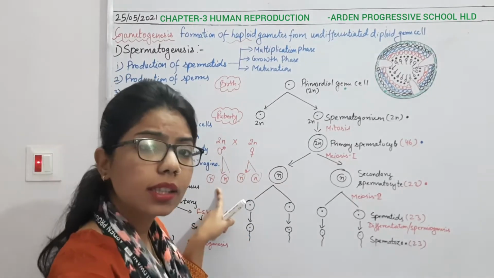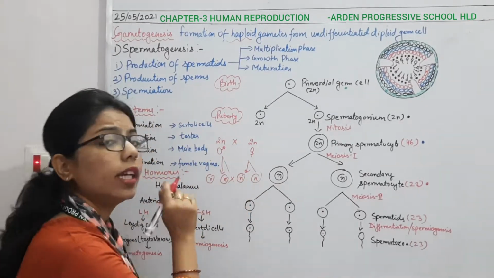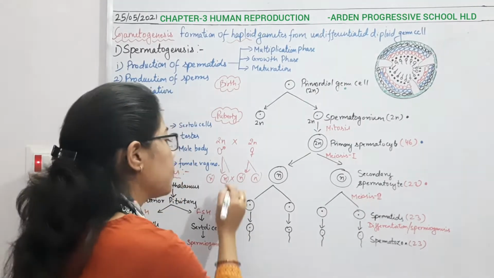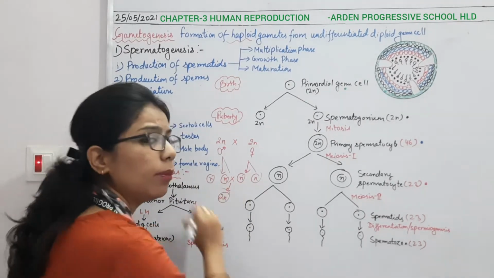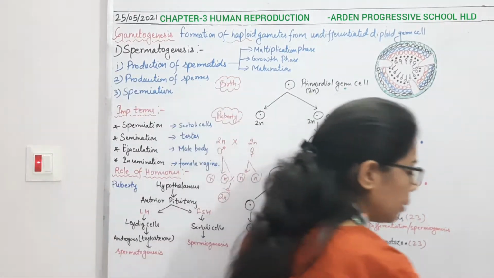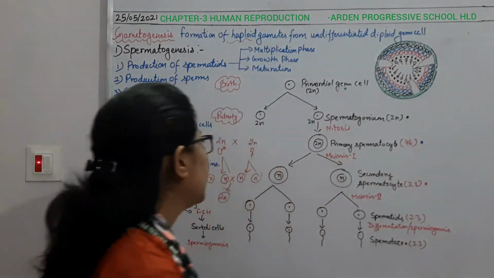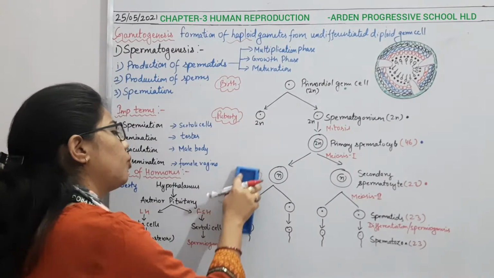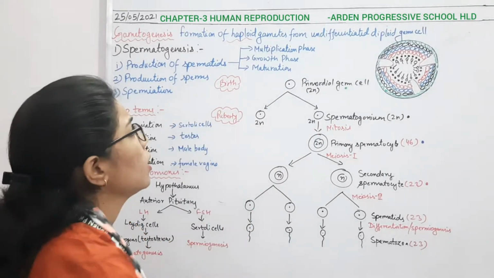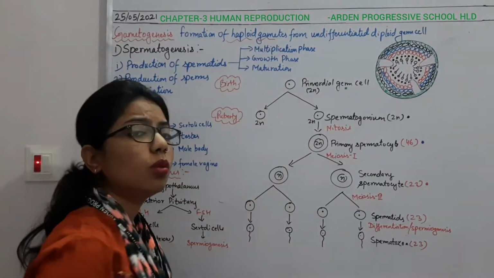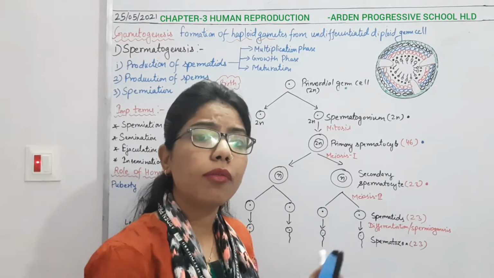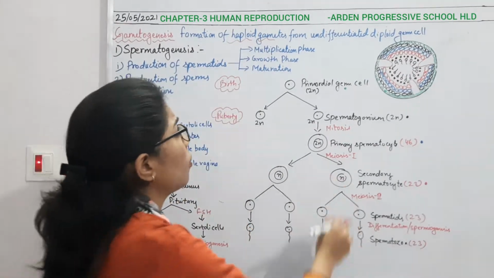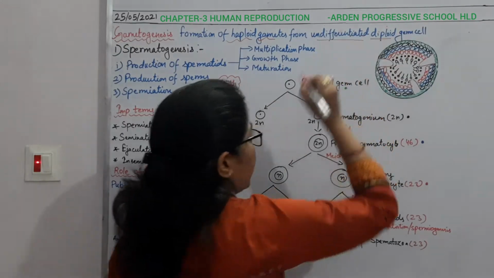Now it will be very easy. When haploid and haploid fuse with each other, what will they form? Diploid. And what is our aim? To maintain the diploid nature. So here we are going to form the haploid gametes. From where will they form? From the undifferentiated diploid germ cell.